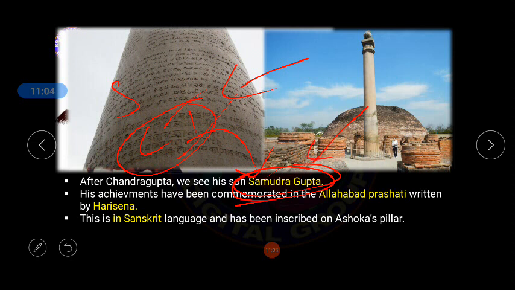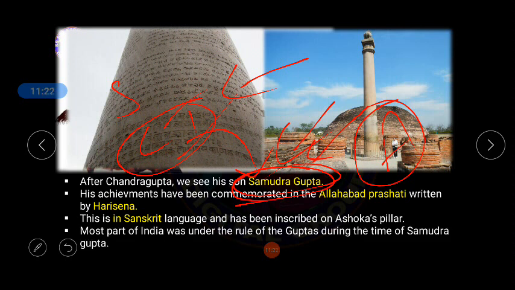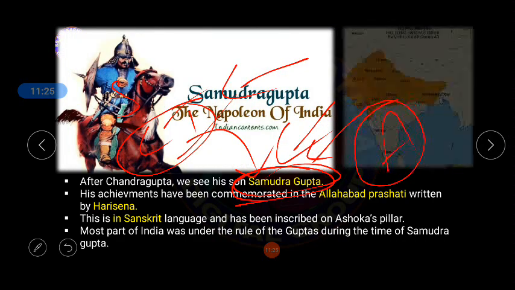so this person has been counted among the strongest rulers of India. First of all, we count Ashoka. Then the second most famous ruler or king of India is obviously Samudragupta. Why? Because his empire expanded in all four directions of India. Most of India was under the rule of the Gupta Empire during the rule of Samudragupta.